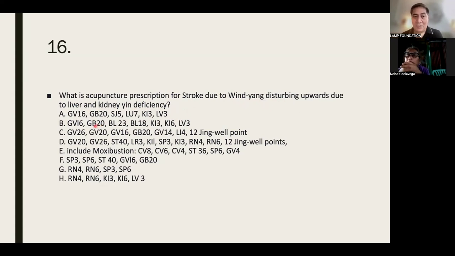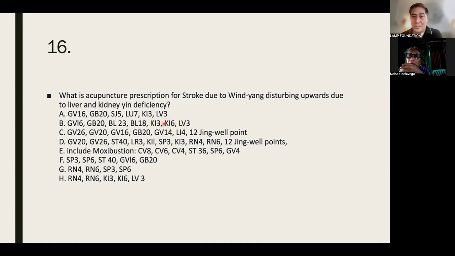Okay? And these are the points that you have to use. Do not ever forget bladder 23 and bladder 18, because 23 is the bakshu of the kidney, bladder 18 is the bakshu of the liver. Now, kidney 3 is the yuan source point of the kidney, no? And liver 3 is the yuan source point of the liver.